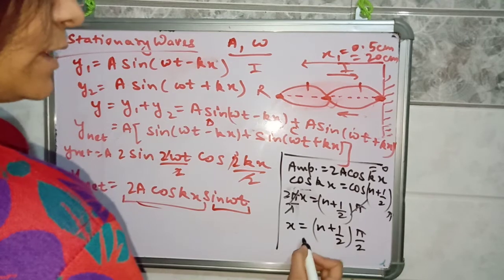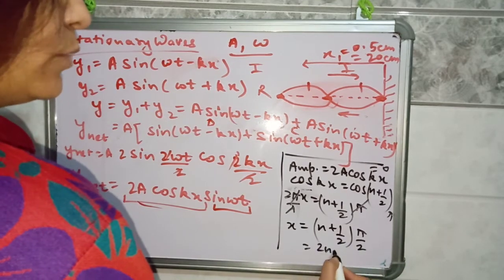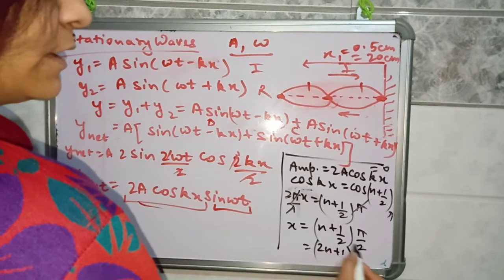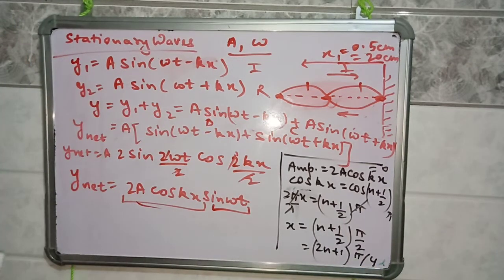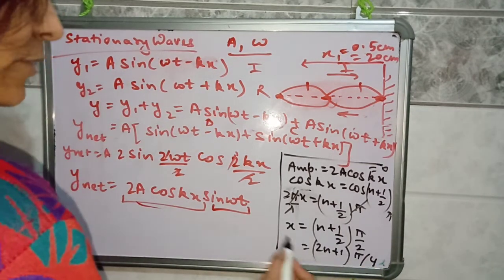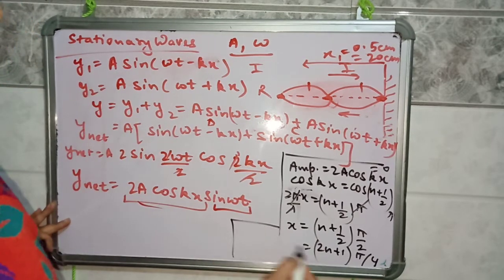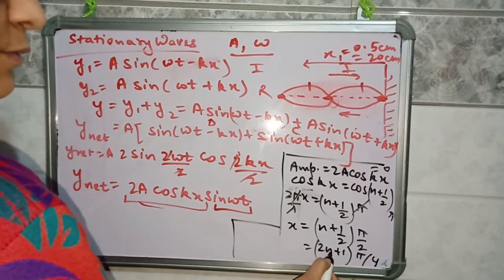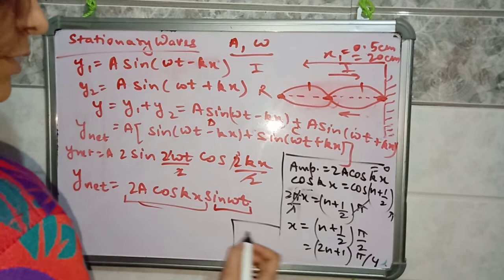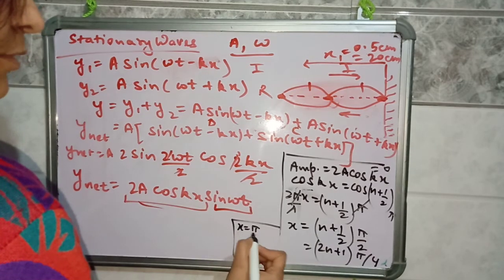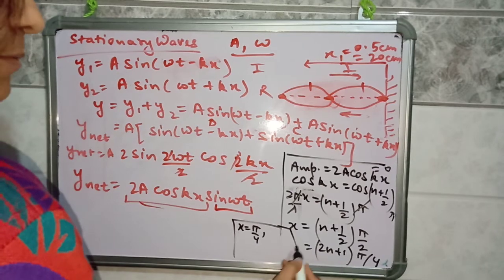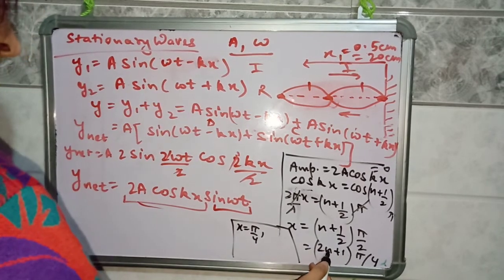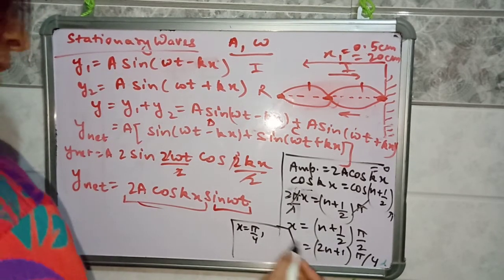Take the LCM, you will get 2n plus 1, and take this 2 outside. So 2n plus 1 times lambda by 4. At n equal to 0, the value will be lambda by 4, and at n equal to 1, it will be 3 lambda by 4.